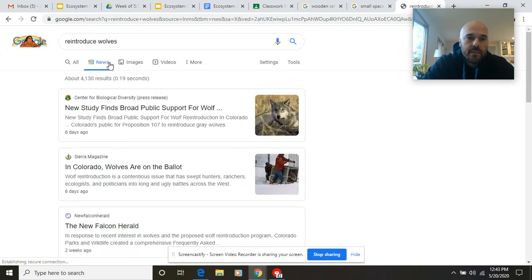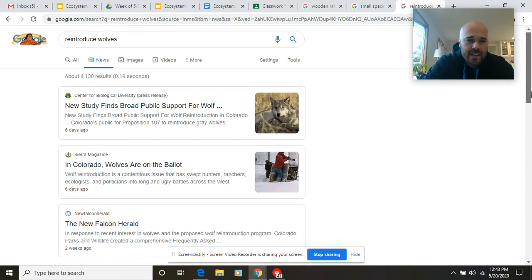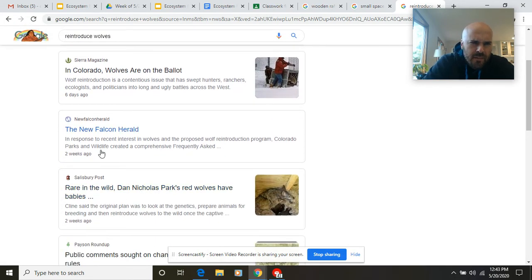So when I click on this, now I'm seeing some really good information. I'm seeing Center for Biological Diversity. I'm seeing Sierra Magazine. I'm seeing News, Falcon Herald. These are all news outlets of some sort that are going to have information that we should be able to trust for the most part.